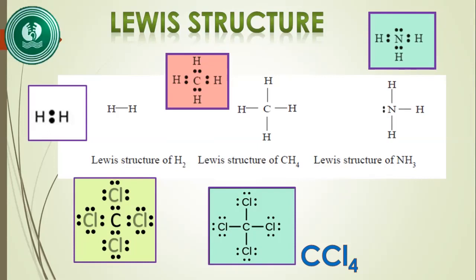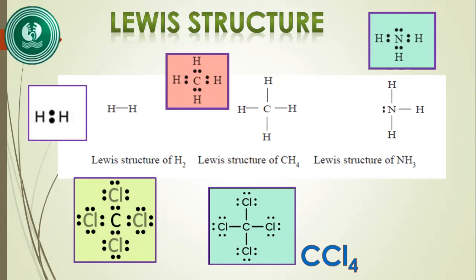And like that in methane, there are 4 covalent bonds. There are 4 bonding pairs. So 4 dashes, that is the CH bond. So there are 4 CH covalent bonds. Like that in ammonia, there are 3 bonding pairs of electrons. Each bonding pair makes an NH covalent bond and the rest is one lone pair, that is denoted here in ammonia. One lone pair and 3 bonding pairs, that is 3 NH covalent bonds.